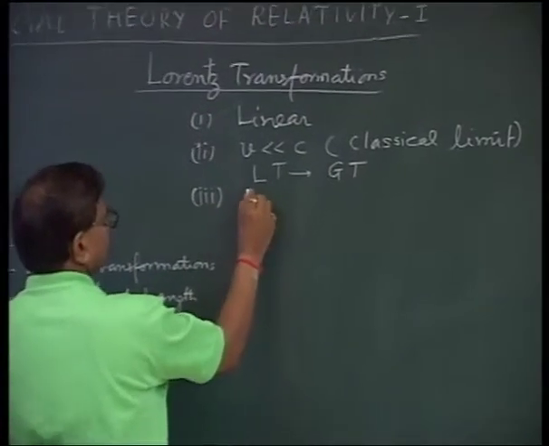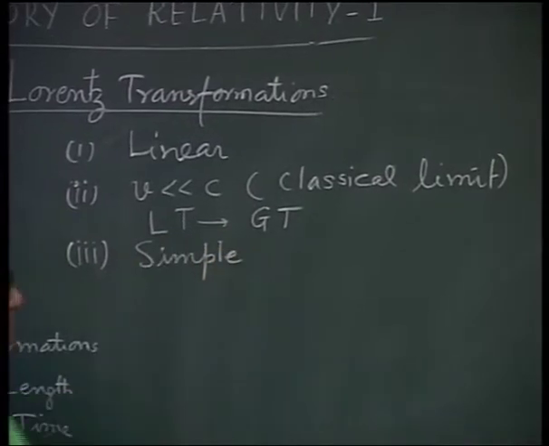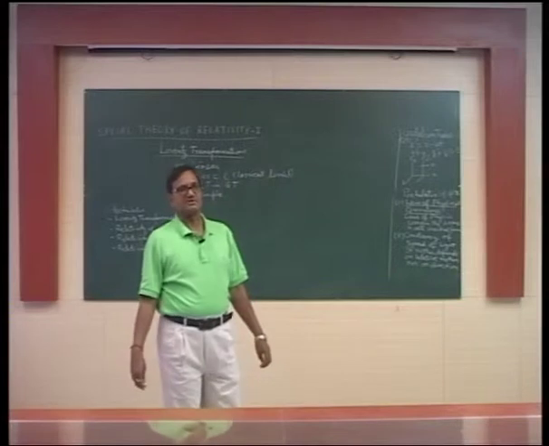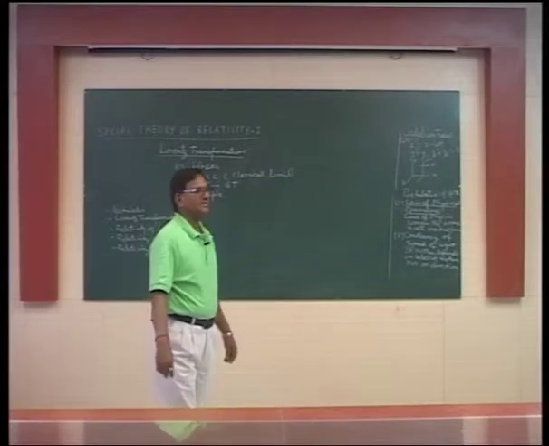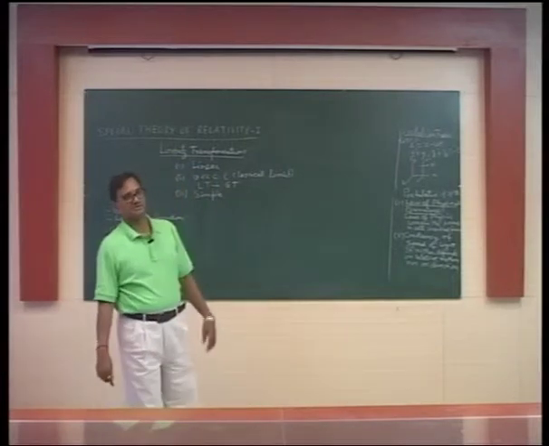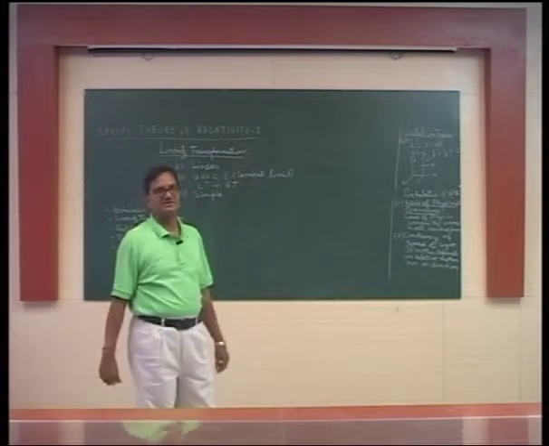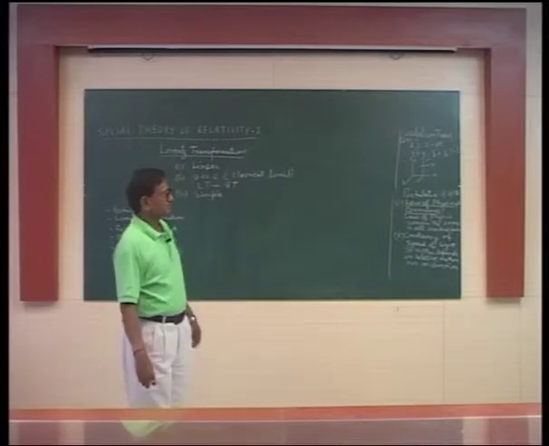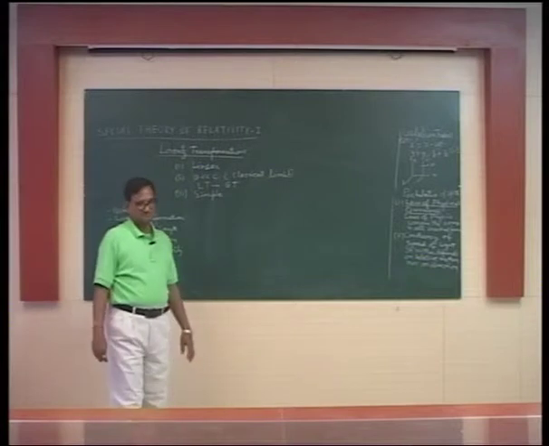The transformation should be simple because the theory of relativity is quite simple. It speaks of natural observations, or you can say it speaks the observations of nature. Nothing very complicated is observed. If these transformations obtained by simple considerations do not suffice, then we will go to complicated transformations. But the first step should be that the transformation should be very simple.